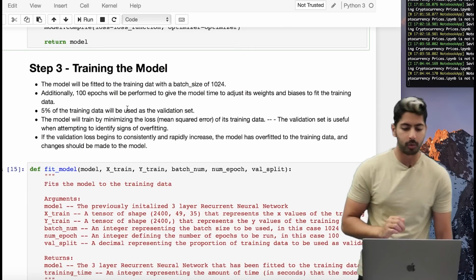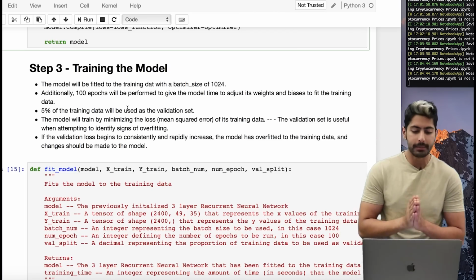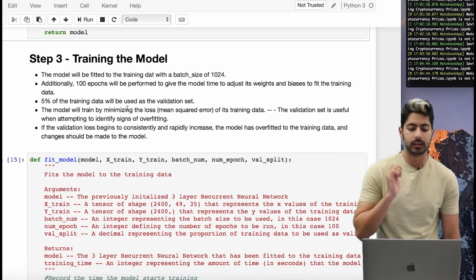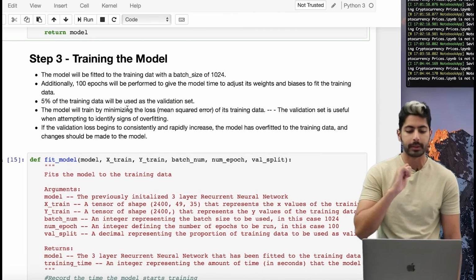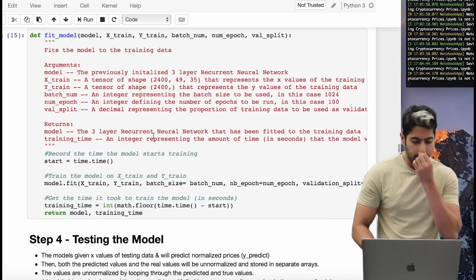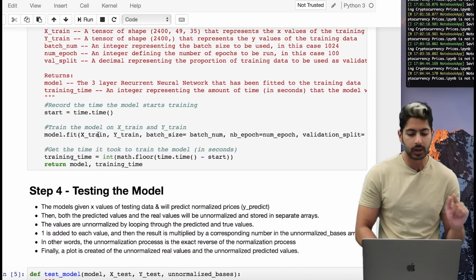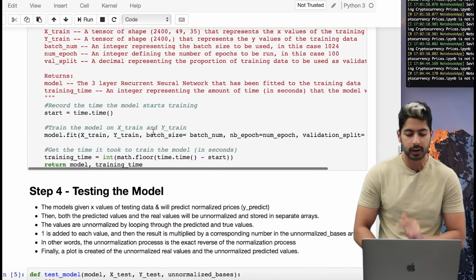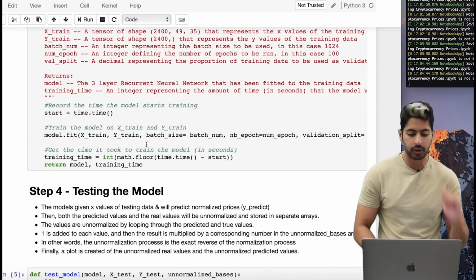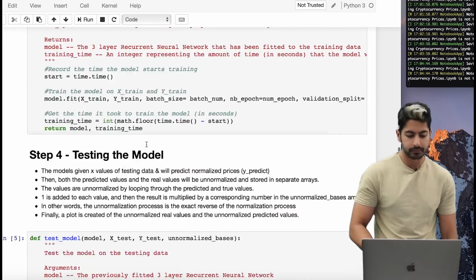Now we're going to train the model, right? We're going to train it with a batch size of 1024 for 100 epochs, and we're going to minimize the loss of its training data using the mean squared error. So for fitting the model, we say, okay, time to start recording, and just model.fit, that's it. And we give it all of those variables that we computed at the very beginning, the training data, and then we return the model. So this is our function for fitting the model right here.